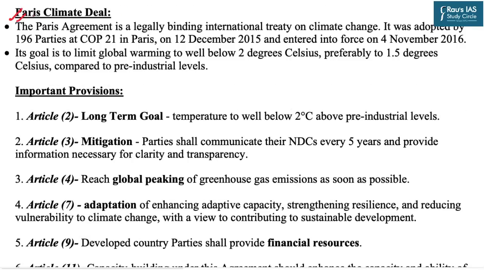Now, as we all know, the Paris Climate Deal was an international treaty on climate change. It was adopted at COP21 in Paris and entered into force on 4th November 2016. The Paris Climate Deal is very well known as it aims to keep the rise of temperature below the 2 degrees Celsius level compared to the global temperatures of the pre-industrial levels. However, the more preferable goal of this deal is to restrict the temperature rise below 1.5 degrees Celsius.